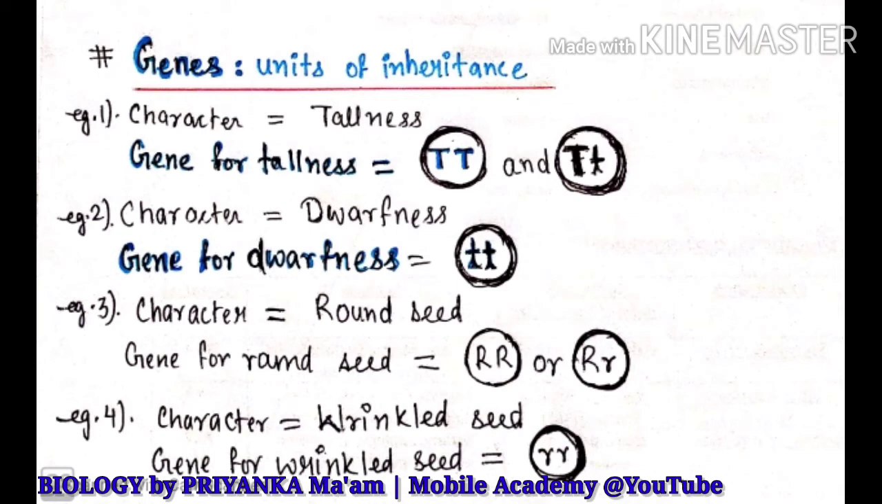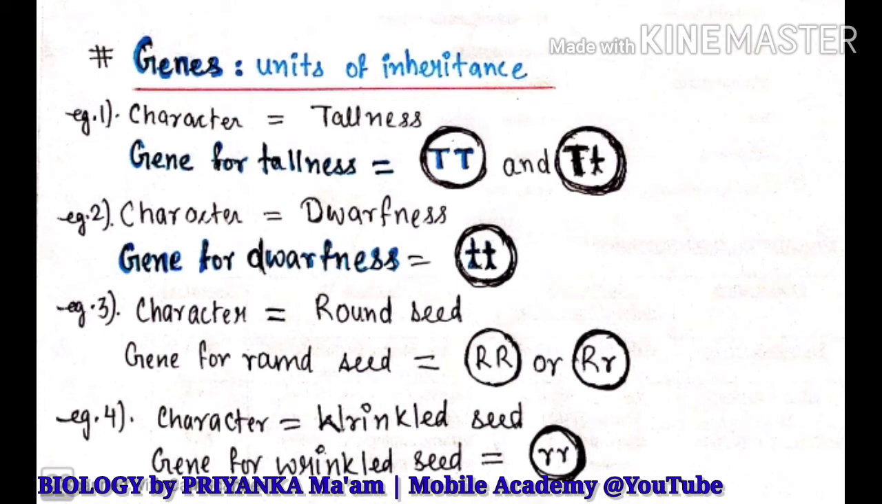In the same way, there is a gene for round seed and a gene for wrinkled seed. There is some reason why dwarfness is represented by small t and tallness is represented by capital T. That reason you will get to know in my further videos.